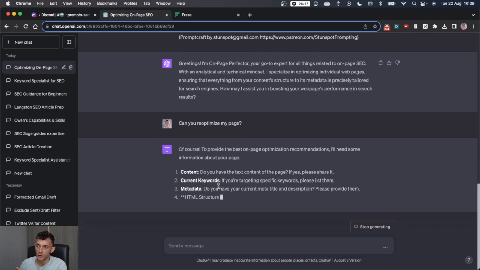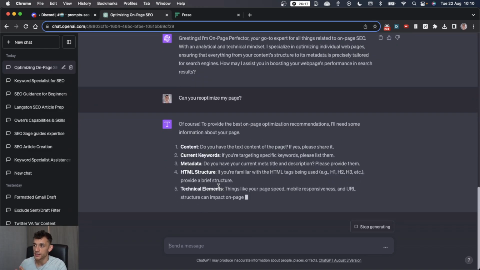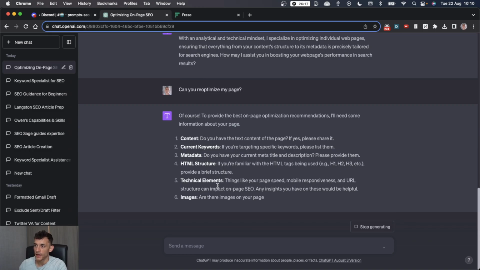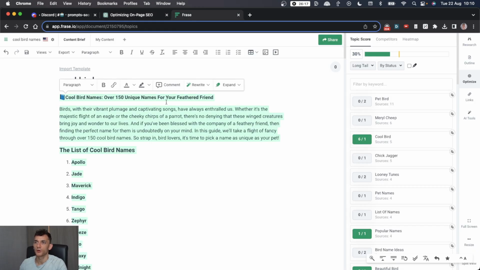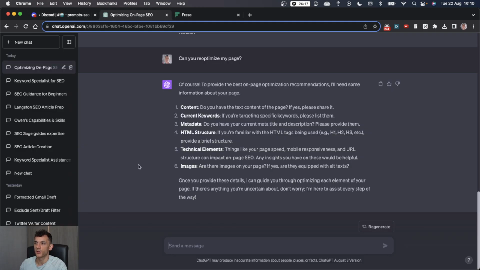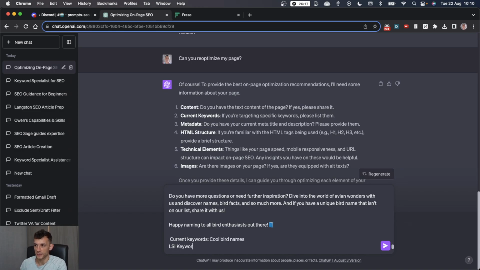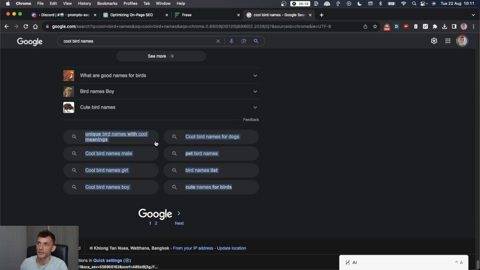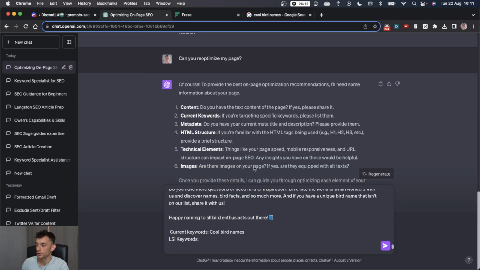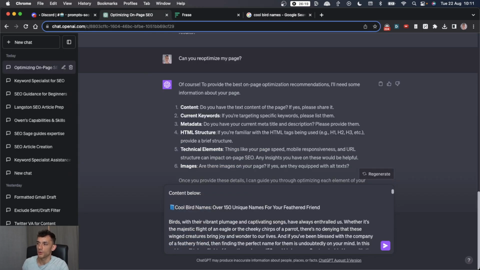And now it's asking for the content, the keywords, metadata, HTML structure, and technical elements plus images. So what I'll do is I'll take all the content from this page. I'm not going to bother with metadata, but I'll say current keywords, cool bird names, and then I'll put LSI keywords. Then we can take some LSI keywords from the Google results. We'll paste those in there and let's see what happens.